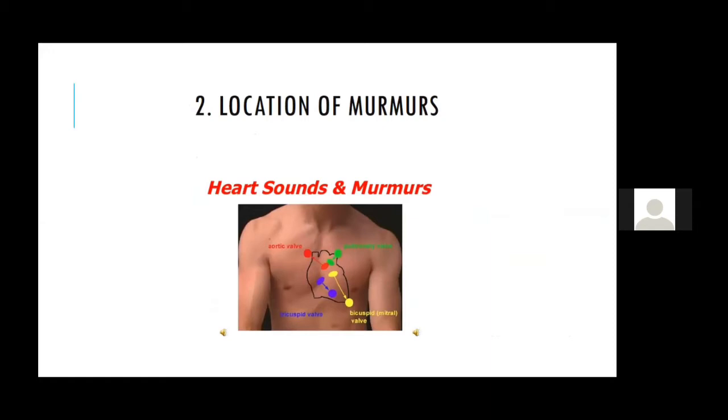Then we have Erb's area, where the aortic regurgitation murmur is best heard. We have the tricuspid area, where the murmurs of tricuspid regurgitation and ventricular septal defect are best heard, and even hypertrophic cardiomyopathy is better heard at the lower left sternal border. Then we have the mitral area, where mitral stenosis and mitral regurgitation murmurs are best heard. So this is the area-wise description of where each murmur is best heard.